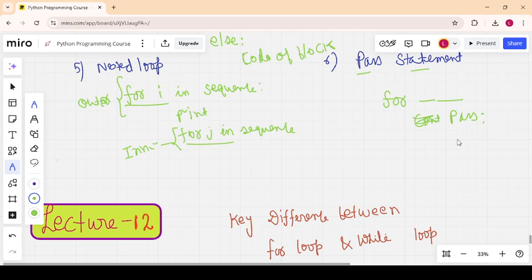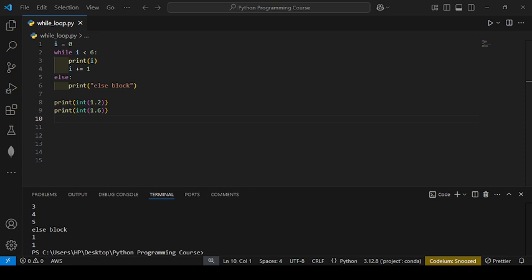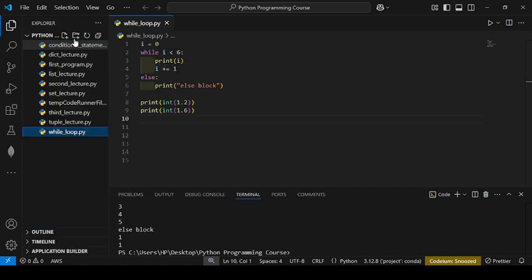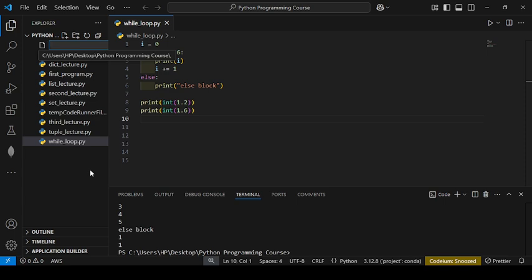So the theory part is done, and let's move to VS Code where I will implement the concepts that I discussed now. So move to VS Code. Here I will write Python code to explain the for loop. So first I will make a new Python file, that is for loop.py.